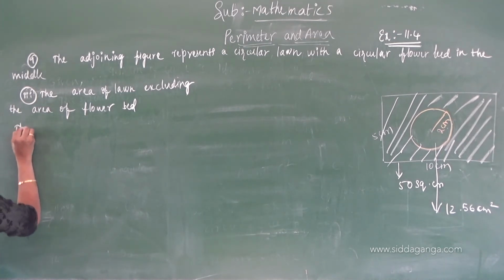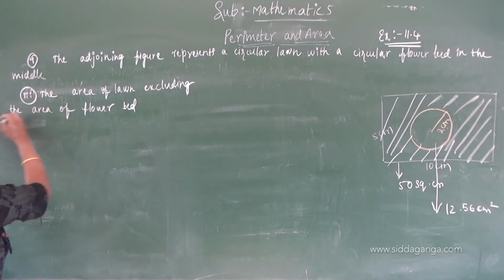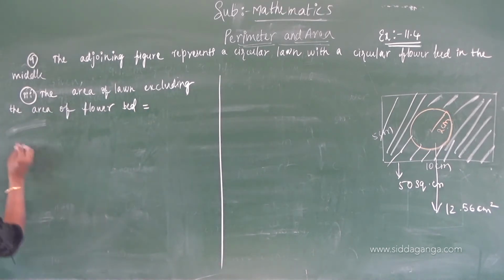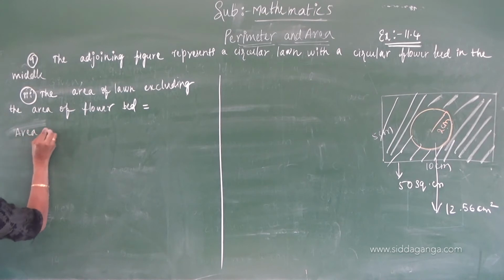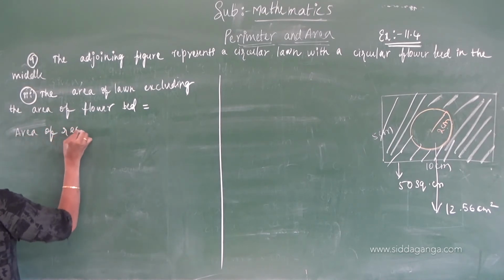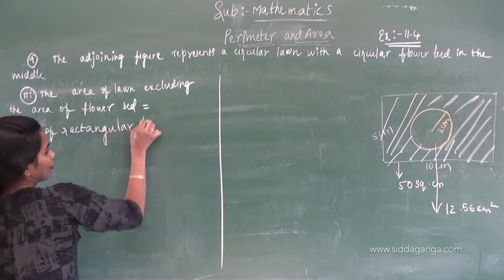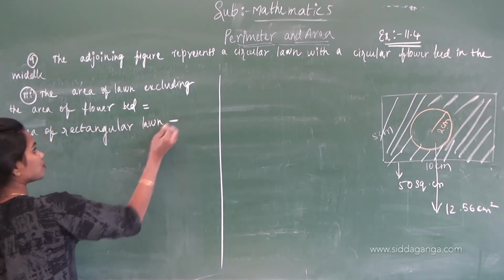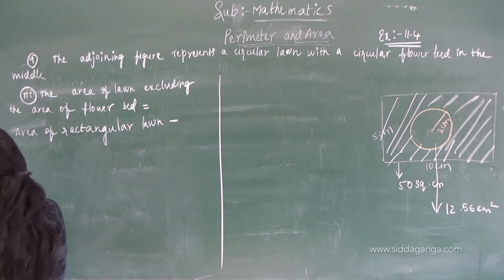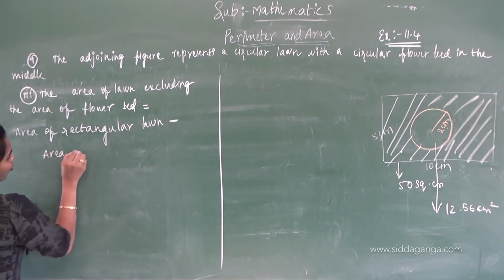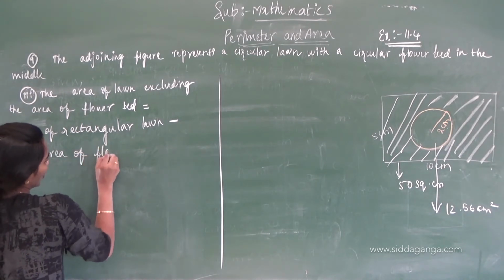The area of this shaded part is equal to the area of the rectangular lawn minus the area of the flower bed.